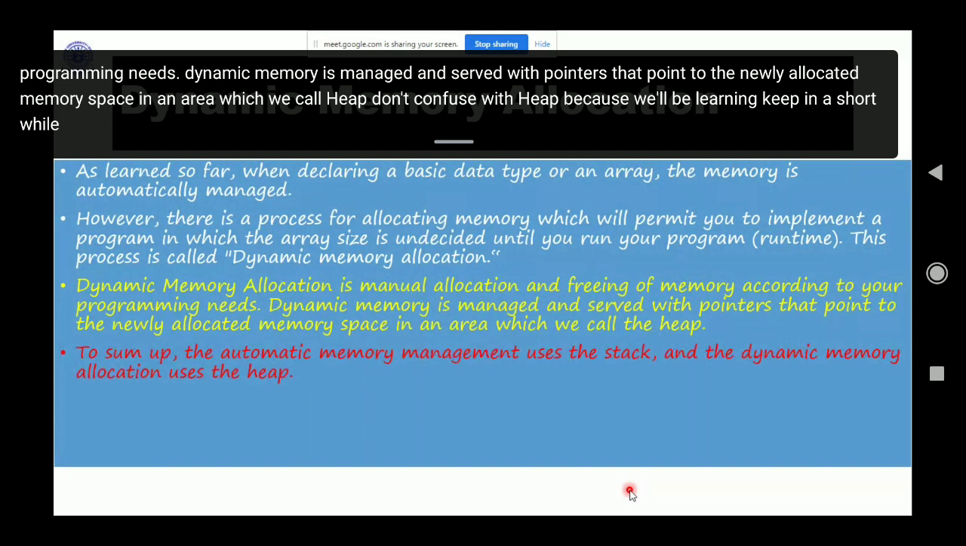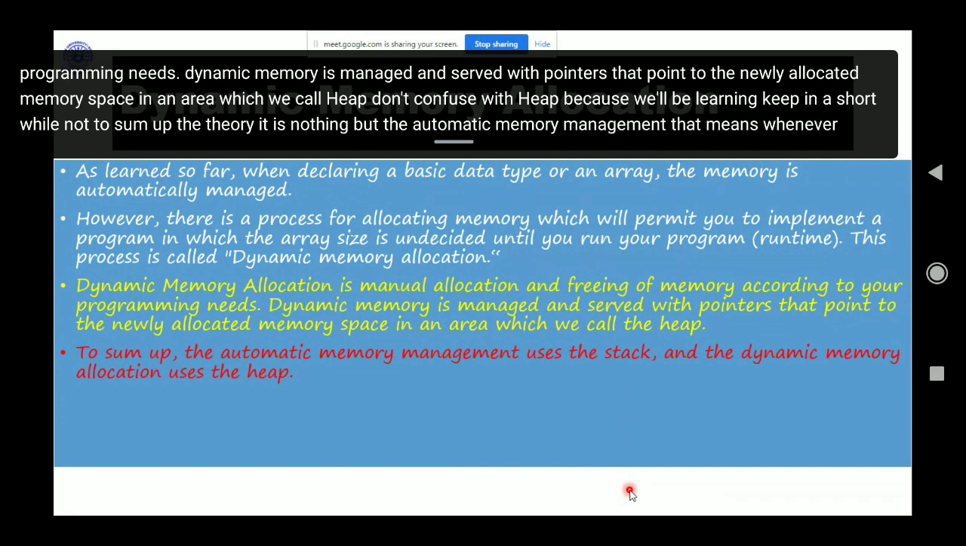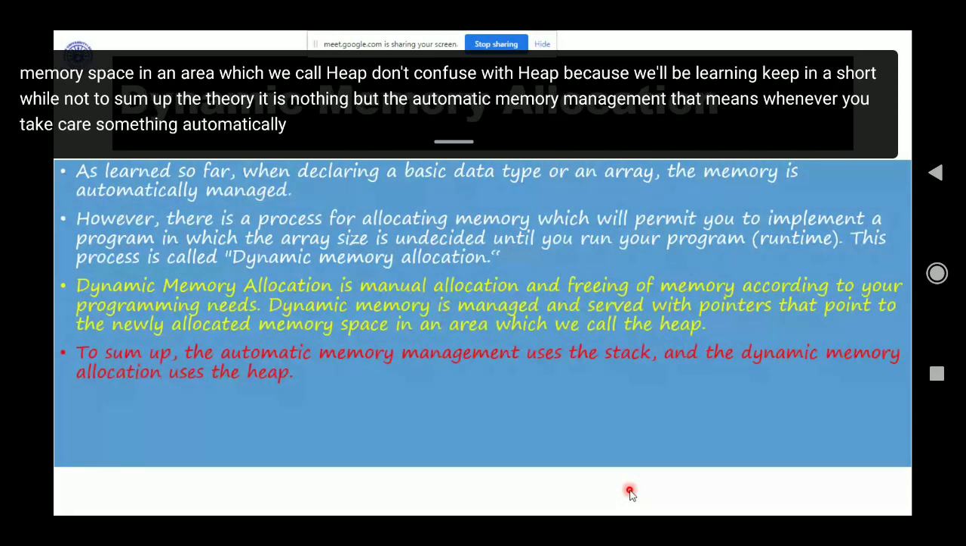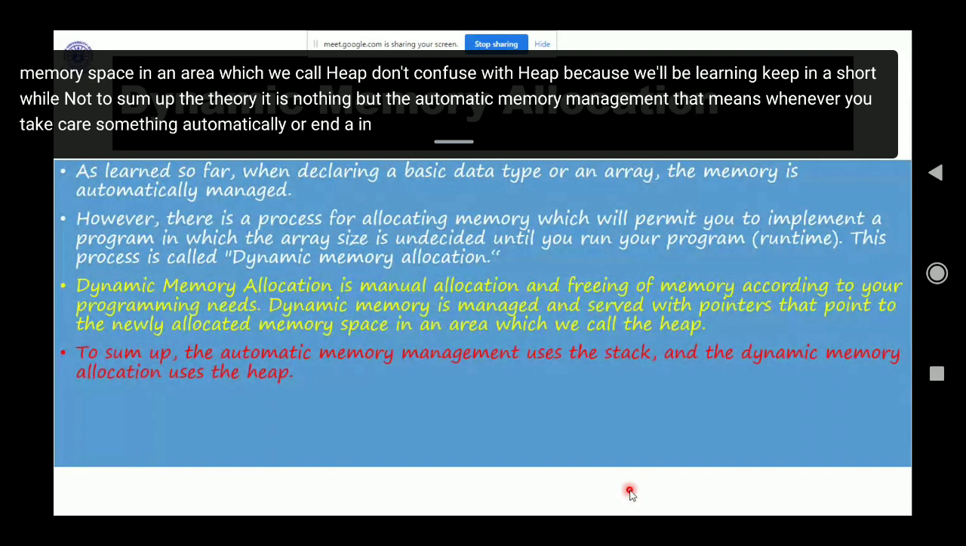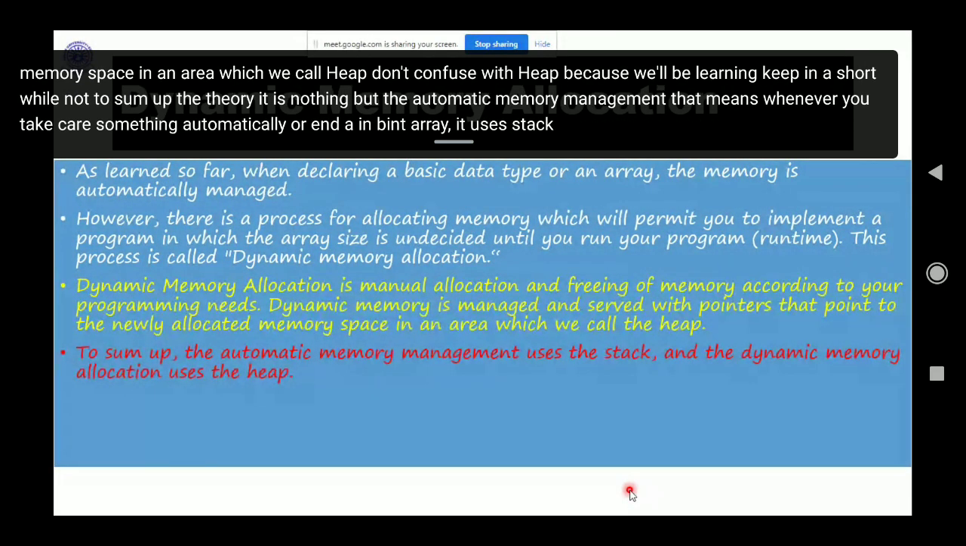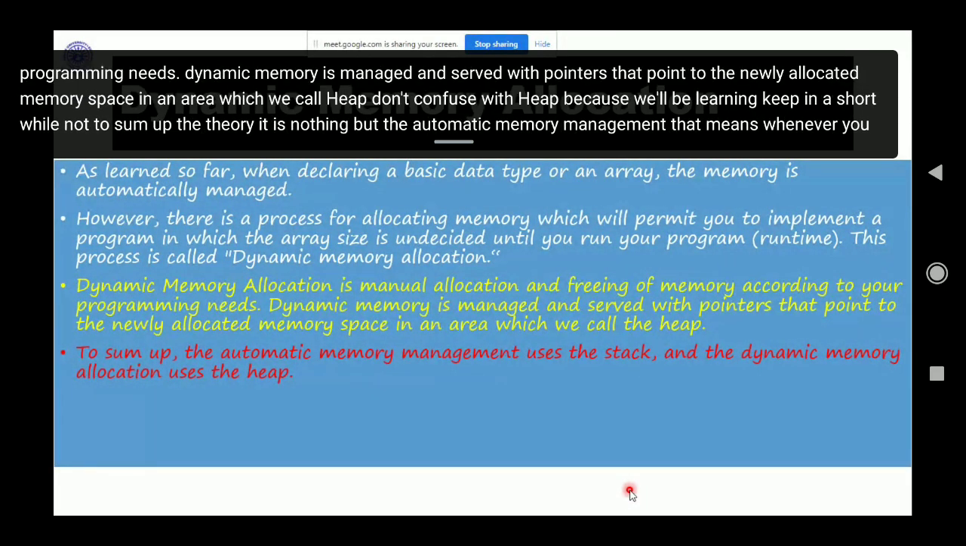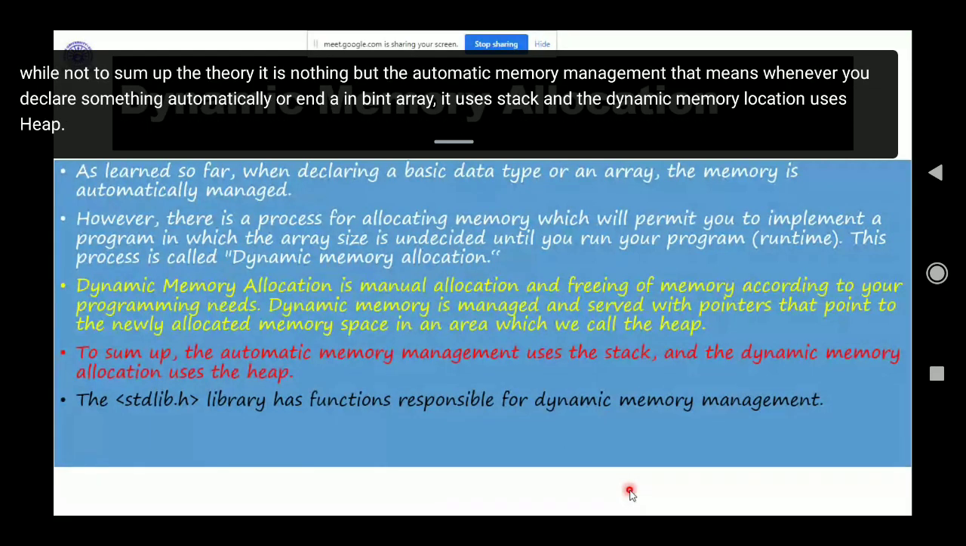Now, to sum up the theory, it is nothing but automatic memory management. That means whenever you declare something automatically, like int a, int b, or an int array, it uses the stack. And dynamic memory allocation uses the heap. And all these functions are given in a header file known as stdlib.h.